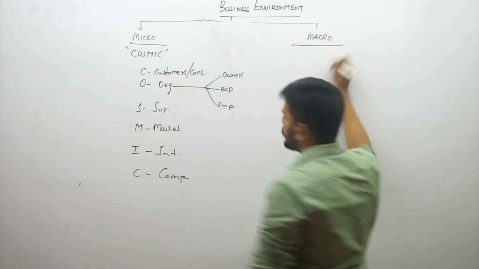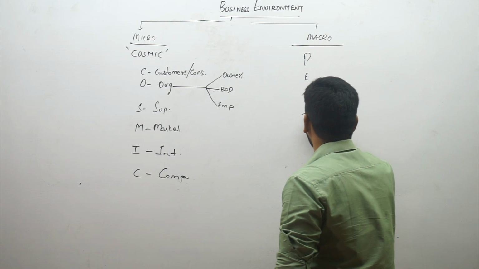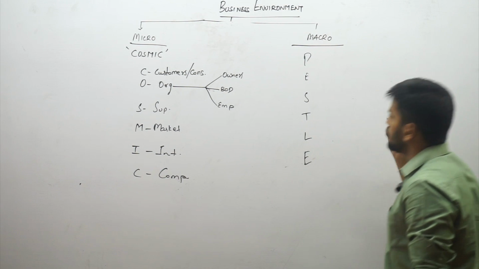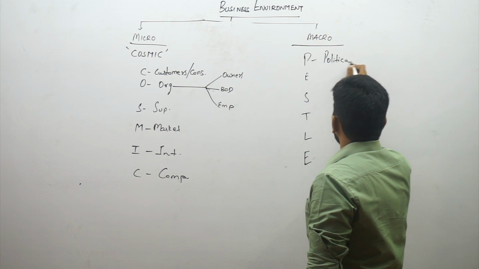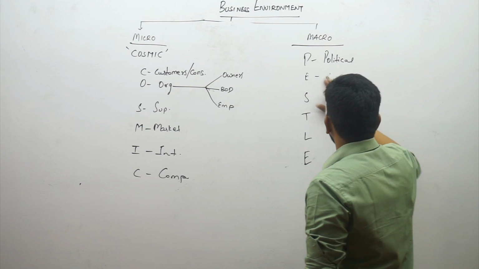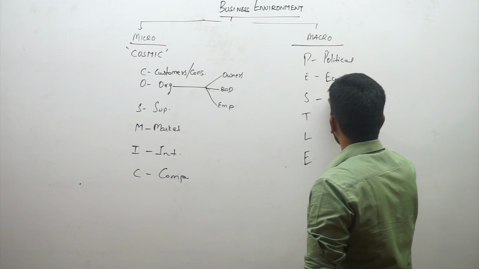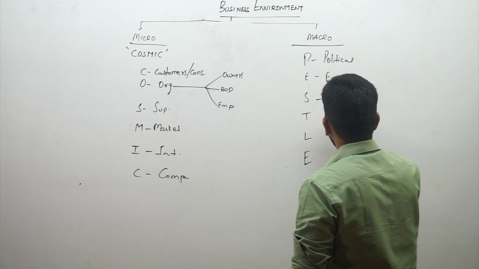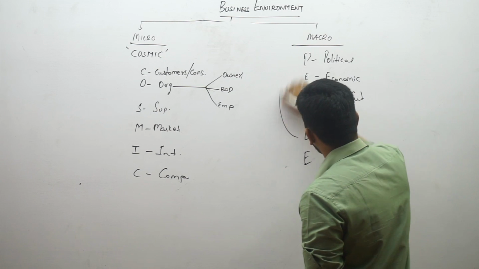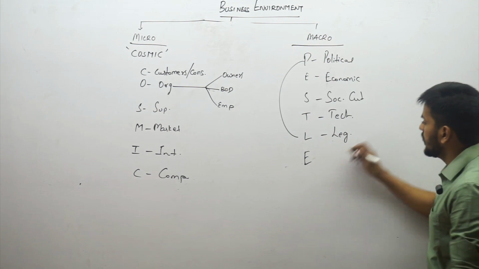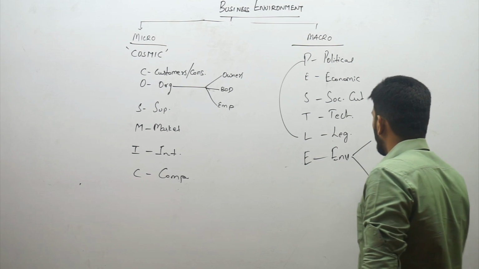Moving on to the other side, we are talking about macro factors. Then again we have a PESTLE analysis to take care of. So this time I am using the same thing. P for political, E for economic, S for socio-cultural, T for technology, and L for legal. So if you look at it, political and legal are situations which are together, and E for environment, where I am talking about 2 things here.